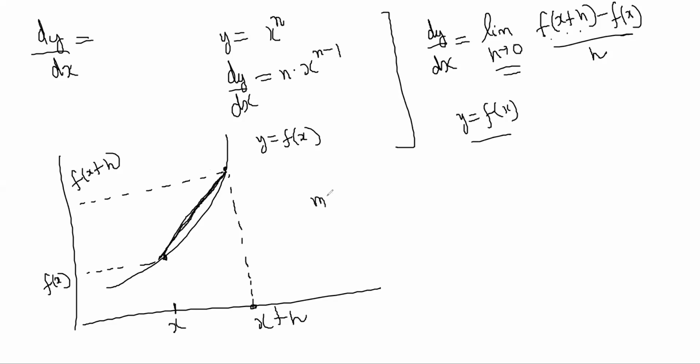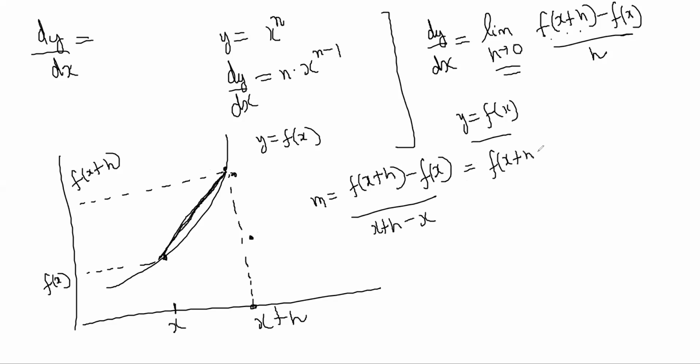The slope of the chord m will be (y2 - y1)/(x2 - x1). It will be (f(x+h) - f(x))/((x+h) - x). That becomes (f(x+h) - f(x))/h. This is the slope of the chord. The derivative at a point actually means the slope of the tangent at that particular point.